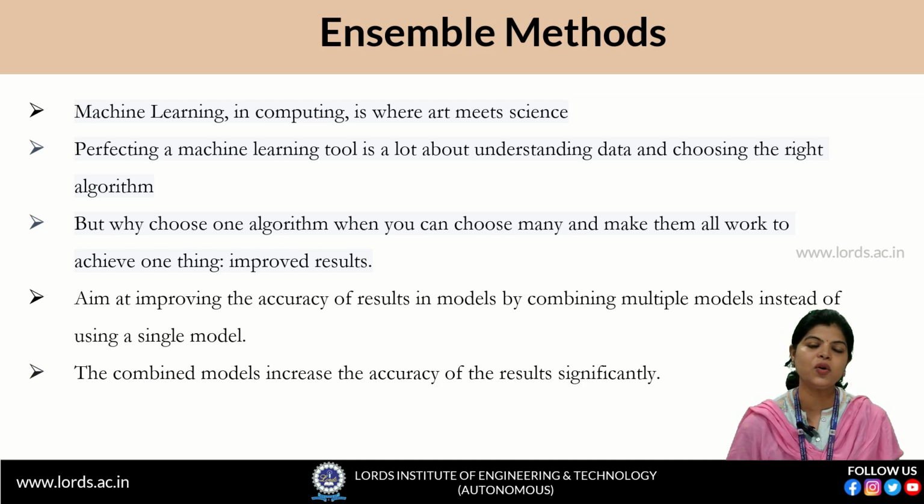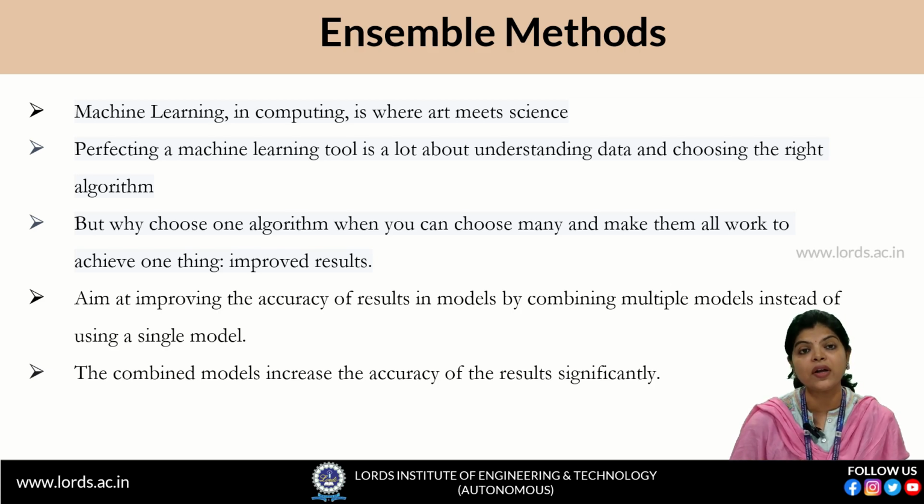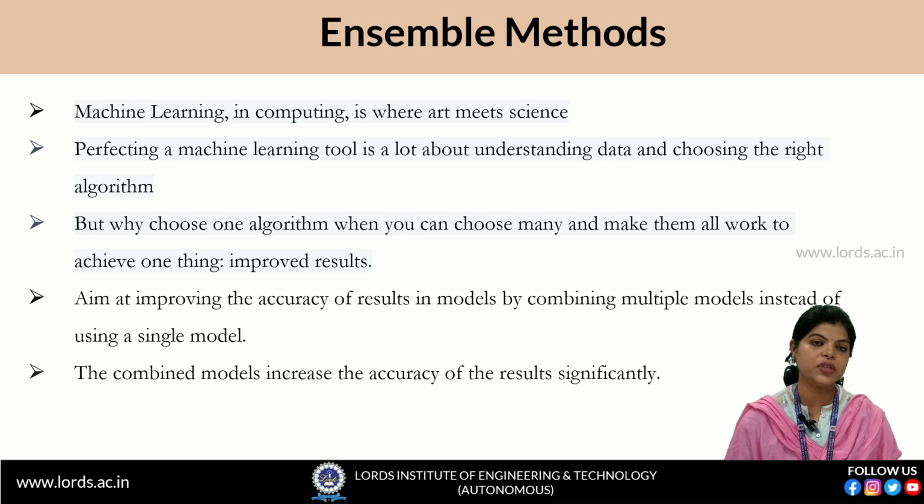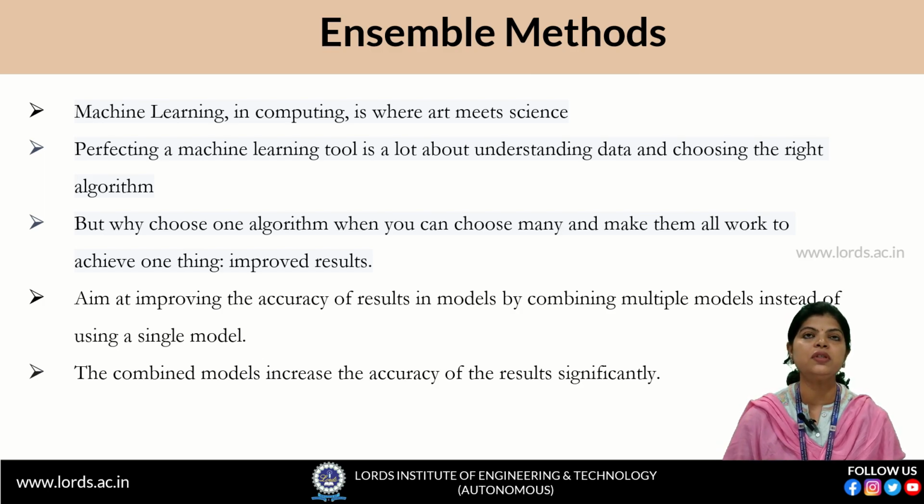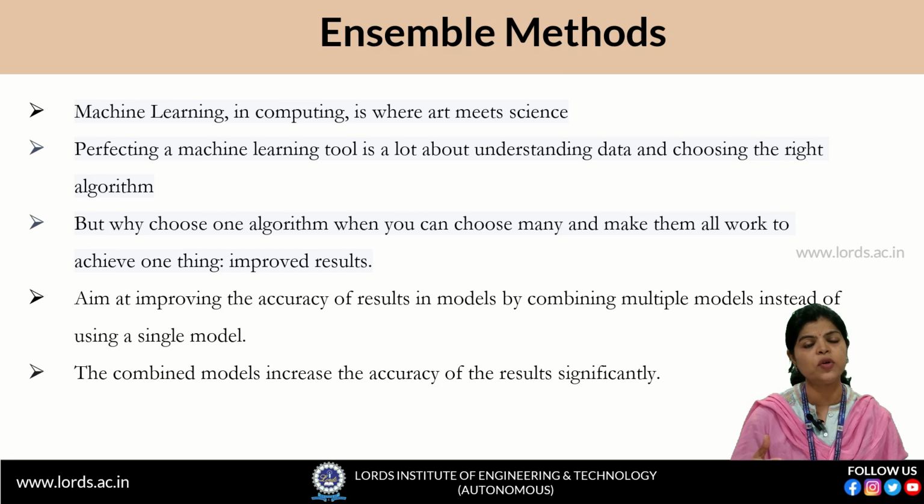We have so many algorithms, so why stick to only one algorithm? If we can combine 2 or 3 algorithms and take advantage of that, we can improve the results and the accuracy also. That is why ensemble methods came into the picture. So what happens in ensemble method? Basically, ensemble methods combine one or more non-parametric methods so that our accuracy or our results will get improved.